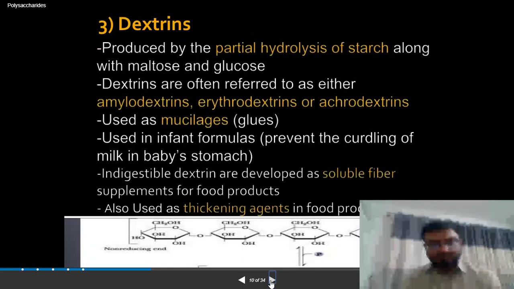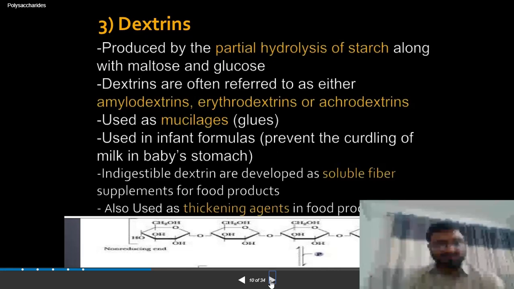Another homopolysaccharide is called dextrins. That is actually produced from starches. Starches have too high a molecular weight. So when partial hydrolysis takes place, dextrins are produced. There are various types: amylodextrin, erythrodextrin, acrodextrin.